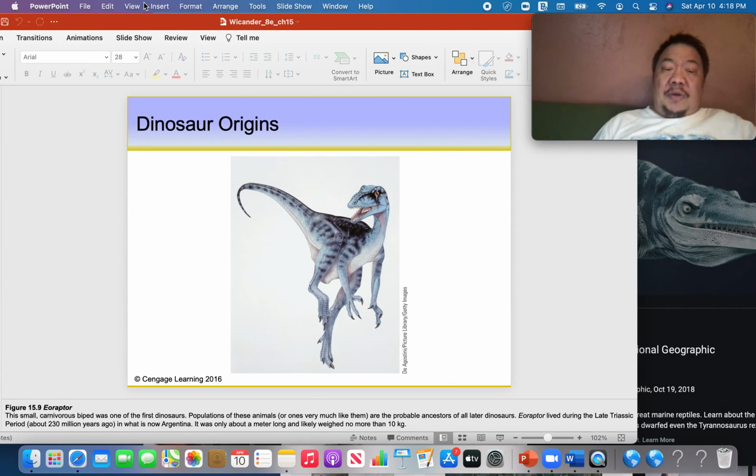The earliest dinosaurs appeared during the Triassic period, and they were bipeds, bipedal, meaning they walked on two legs. This one here was a very common one. It's a small carnivorous dinosaur, and it's called a theropod. What is a theropod? A theropod is a carnivorous dinosaur. How do we know this is a carnivore? Because of its large brain and its teeth. They're arranged and shaped for killing.